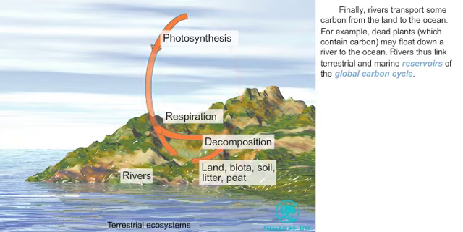Finally, rivers transport some carbon from the land to the ocean. For example, dead plants, which contain carbon, may float down a river to the ocean. Rivers thus link terrestrial and marine reservoirs of the global carbon cycle.